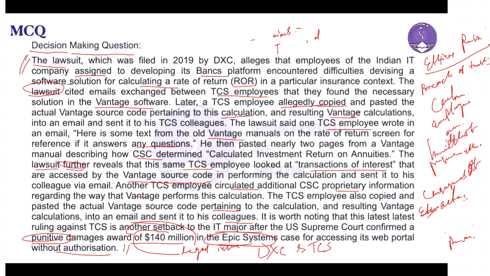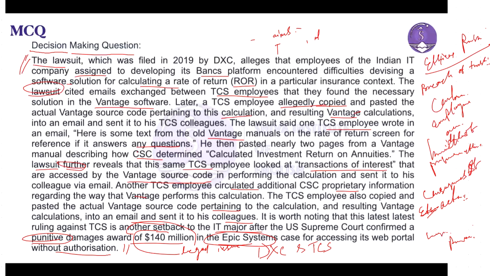So, if we try to look into resolving the legal versus ethical dilemma, we need to look at legal compliance also. TCS should ensure full cooperation with the legal proceedings and address the allegation through proper legal channels. Legal obligations and consequences need to be addressed according to the law, right?